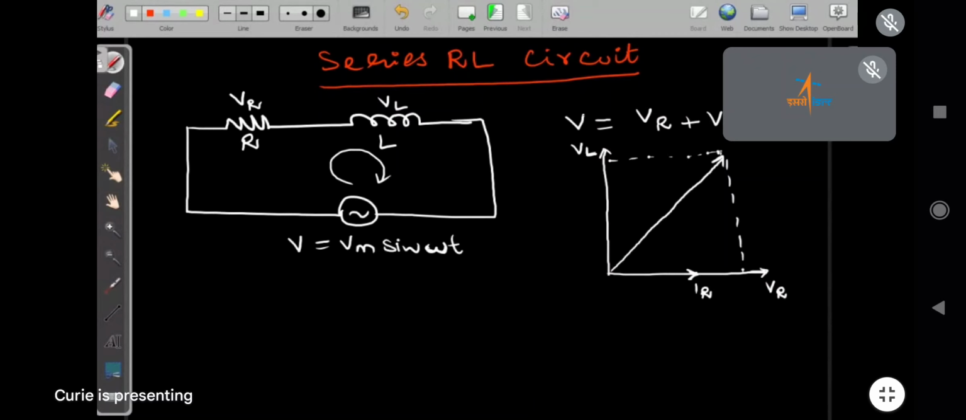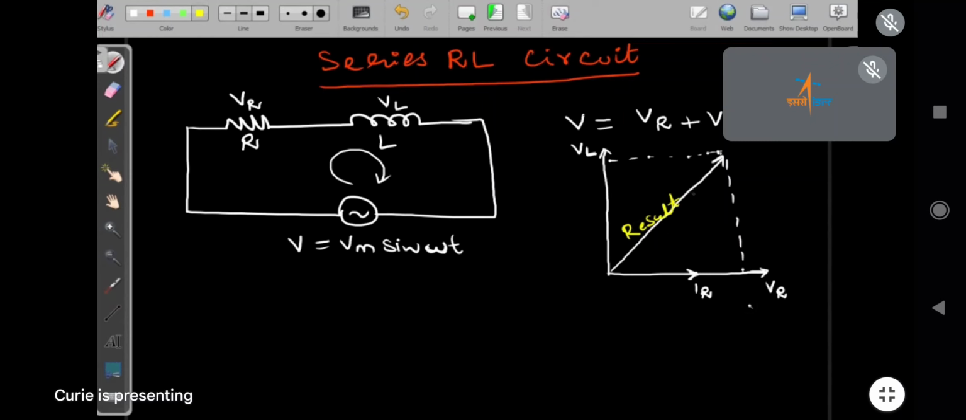Now what I am doing? We have the voltage across the inductor, that is VL, then the voltage across the resistor VR, and we have to add them as vectors. This phasor diagram is a kind of vector only, so vector by vector we have to add. So VL plus VR, this is the magnitude. This is the resultant.